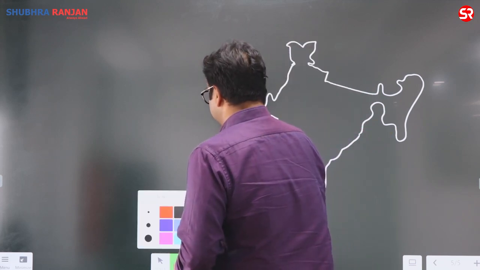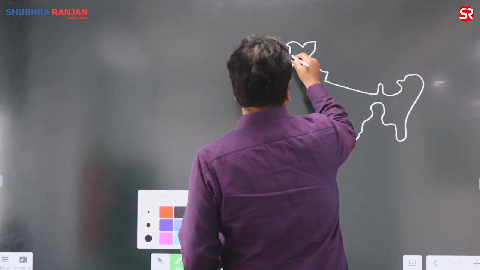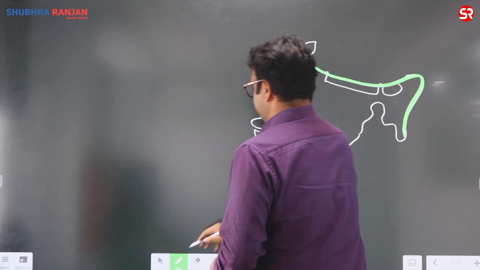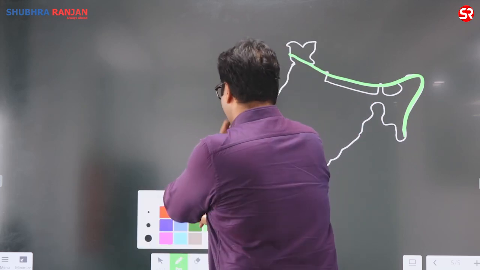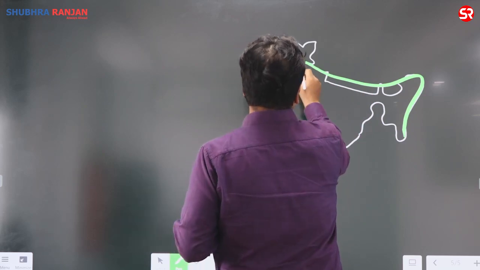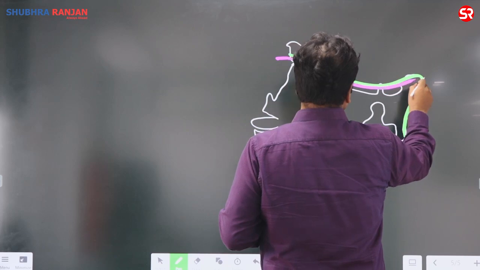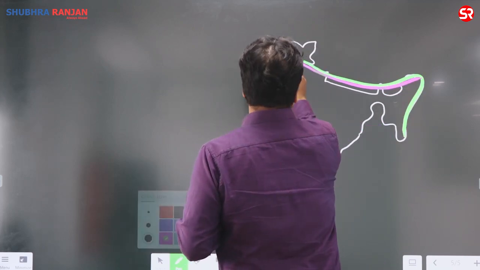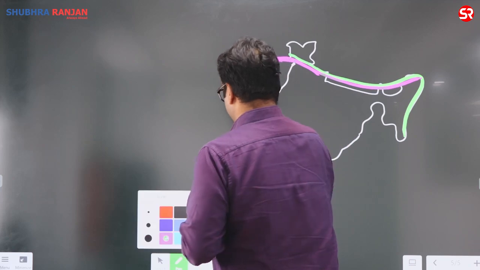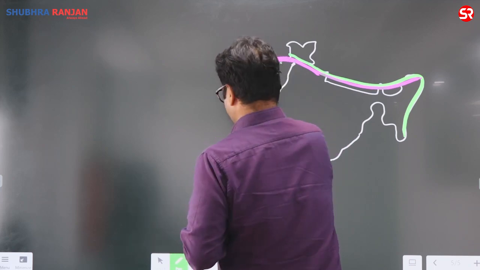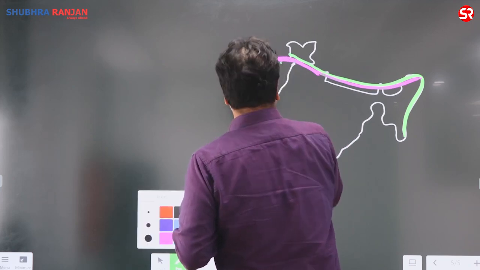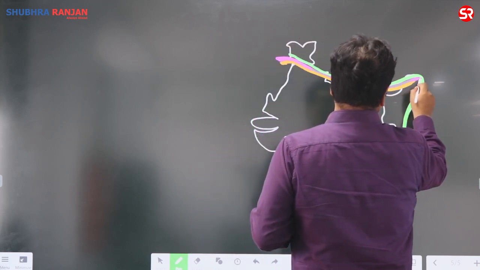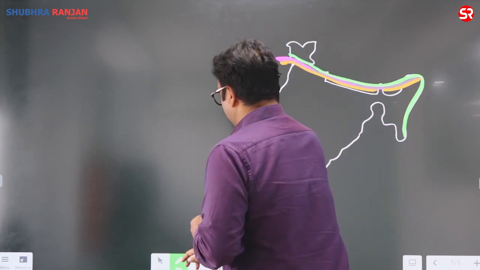So if you see this Himalaya, Middle Himalaya, and Shivalik, this area is known for cloud burst.